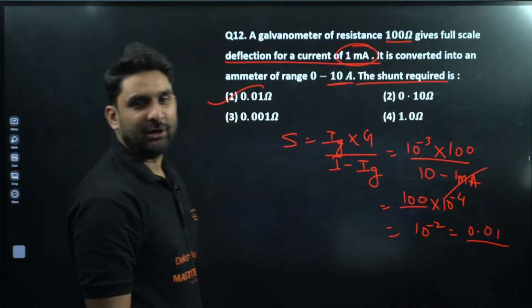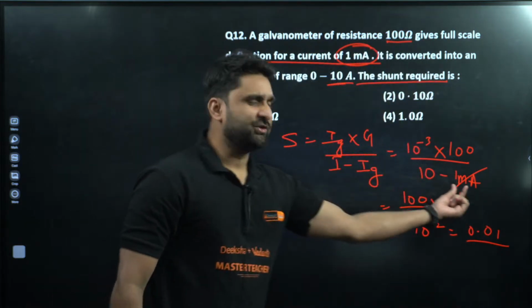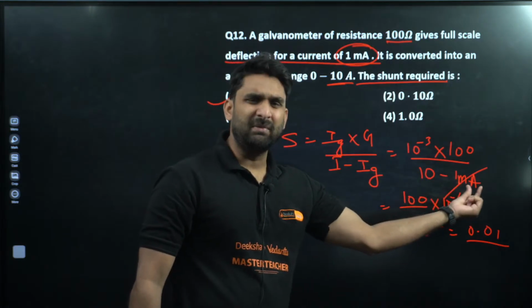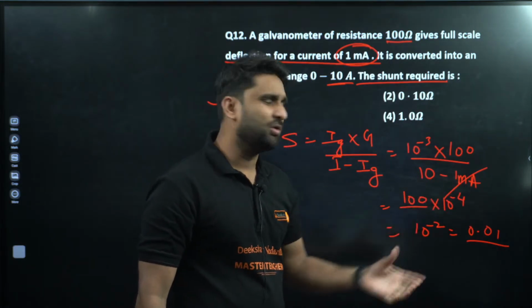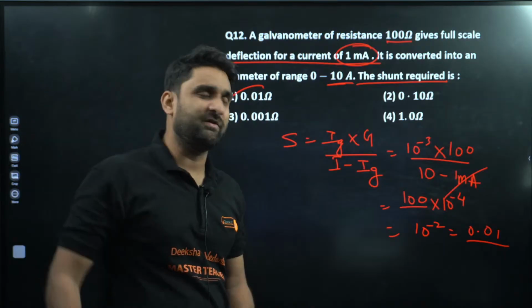Okay, is it clear to all? So we can ignore this value comparatively to this. 1 milliampere, this is 10, so 10 minus 0.001 is very small, so we can ignore.